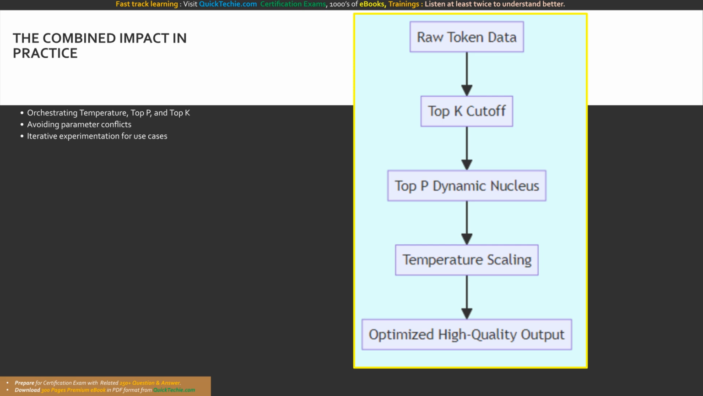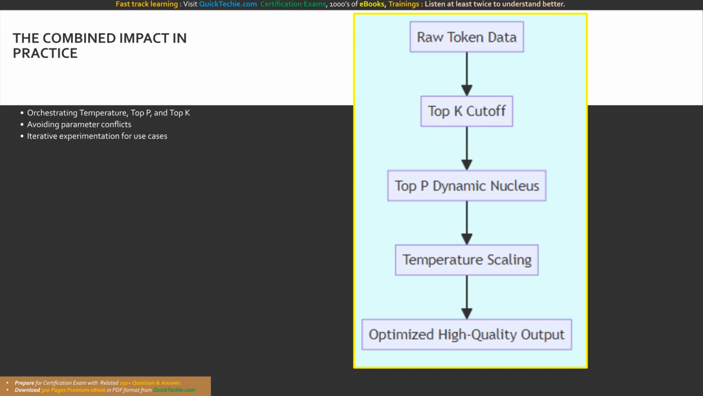Now for the masterclass. How do these three parameters interact when deployed simultaneously? You rarely use just one parameter in isolation. In Amazon Bedrock, orchestrating temperature, top P, and top K together creates a highly sophisticated cognitive filter. Let us trace the execution sequence.